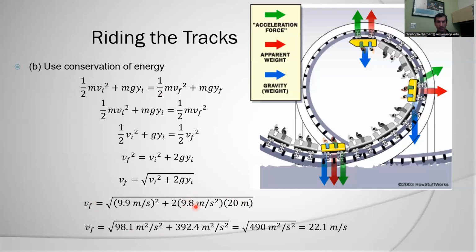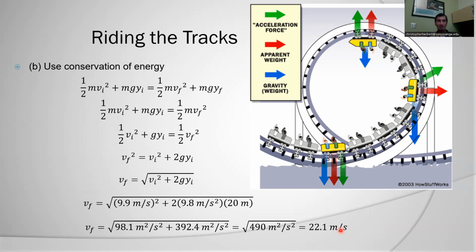And wow, this term right here, due to the 20 meters of descent, gives me a really large term. So I have like 10 here, and I have roughly 400 here. I'm pretty close to that, square root of 500. Take the square root, and I'm going 22.1 meters per second. Okay, not too bad on this roller coaster. I'm going roughly about 50 miles per hour at the bottom.